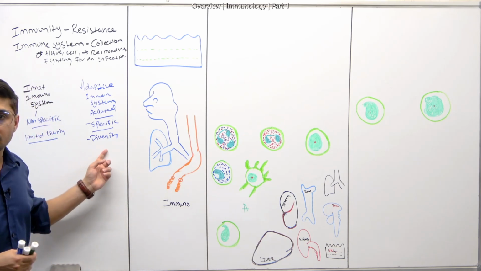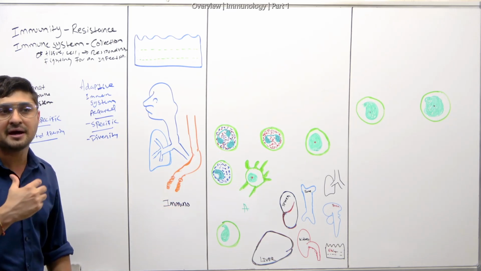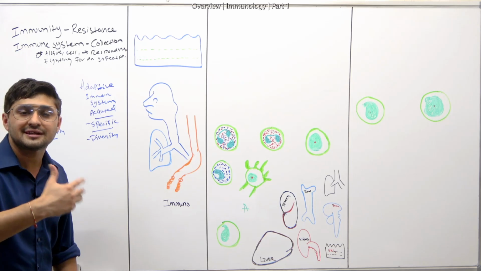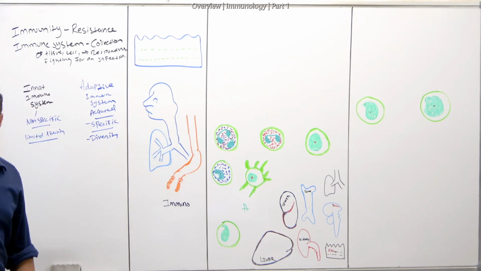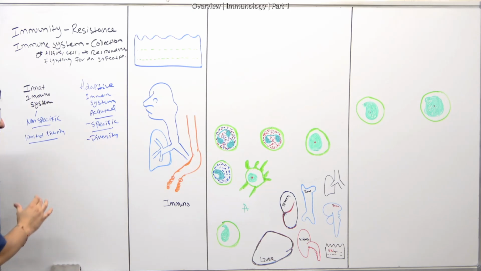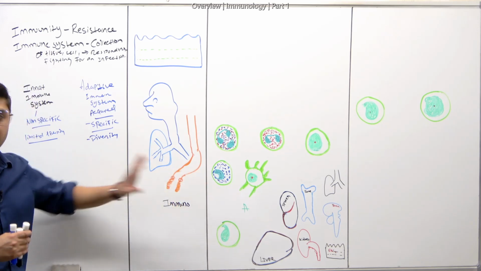But the adaptive immune system has much higher diversity because it can recognize any pathogen, so that way it can react to it or provide resistance. That's why diversity is present in the adaptive immune system, and the innate immune system is limited. You will learn more about it when we talk about cells, all right?